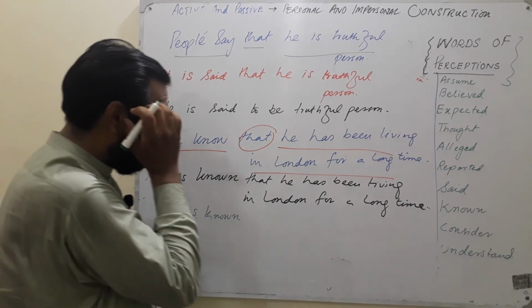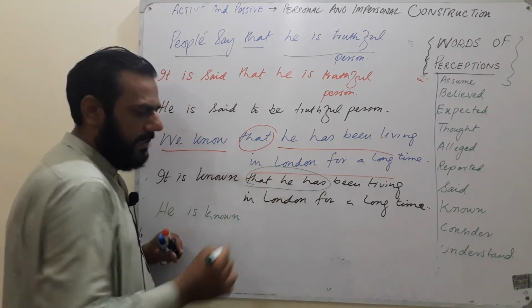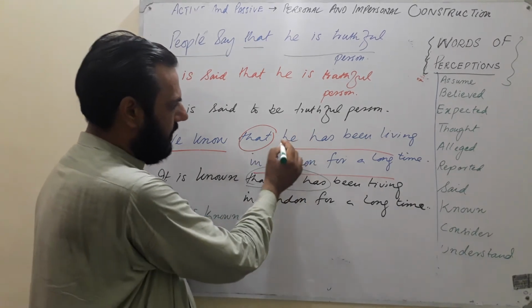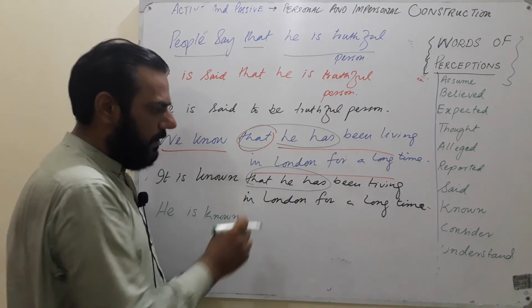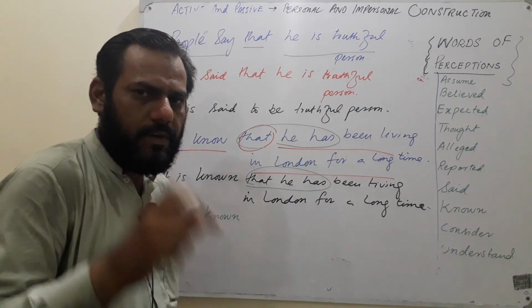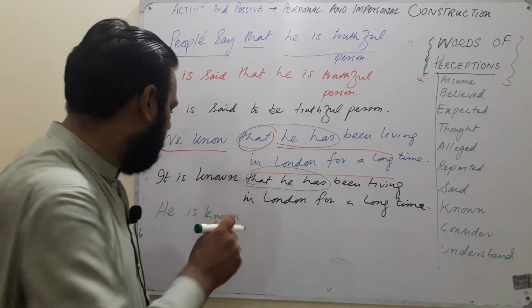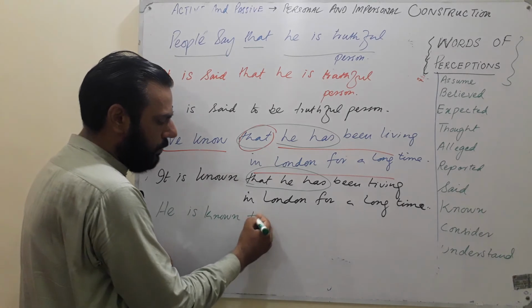Okay, look at the rest of the part. This part is going to be cancelled. As you see, as it is written here, he has, that has. These things will not be mentioned when we convert into the personal construction.